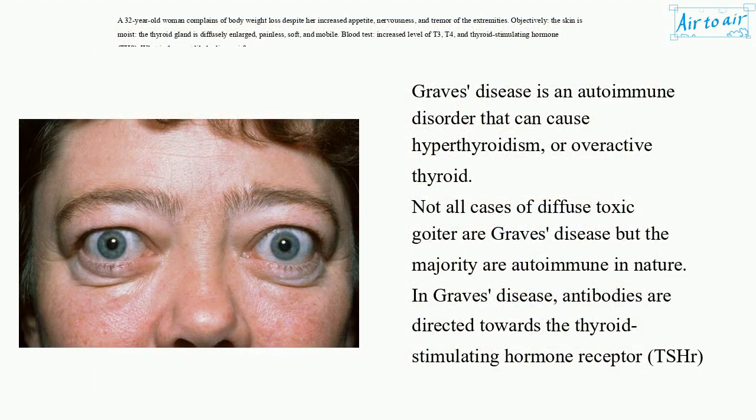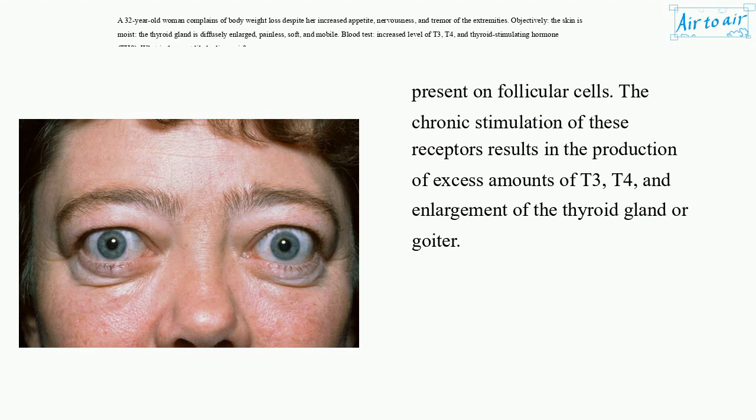Graves' disease is an autoimmune disorder that can cause hyperthyroidism, or overactive thyroid. Not all cases of diffuse toxic goiter are Graves' disease, but the majority are autoimmune in nature. In Graves' disease, antibodies are directed towards the thyroid-stimulating hormone receptor, TSHR, present on follicular cells. The chronic stimulation of these receptors results in the production of excess amounts of T3, T4, and enlargement of the thyroid gland, or goiter.